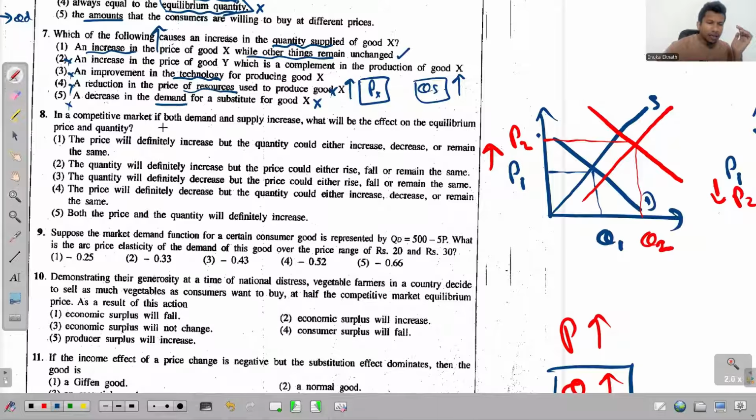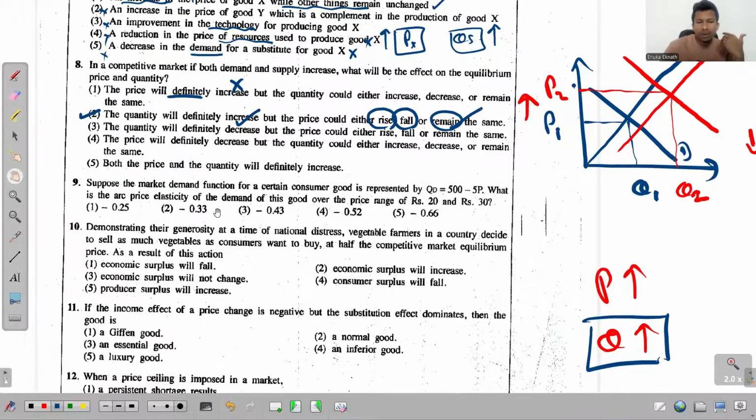We will try to find that. The price will definitely increase. No, wrong. Not definitely. The quantity will definitely increase, yes, but the price could either rise, fall, or remain the same. Yes, that's why we drew 3 diagrams. In the first one, the price got increased. In the second one, the price got decreased. But in the third one, the price remained the same. So the answer for this question 8 is the second one.